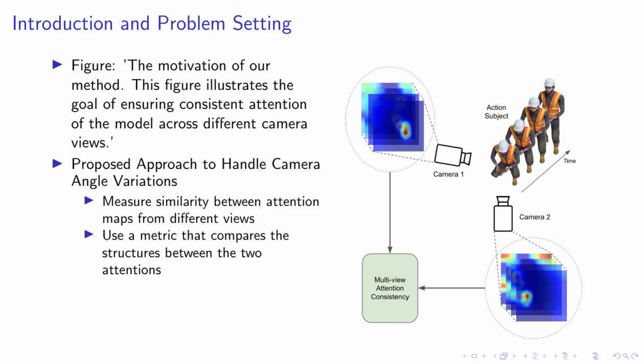In essence, our method is designed to provide a robust solution to the camera angle variation problem by ensuring the model's attention remains consistent, regardless of the camera's position. This approach opens up new possibilities for action recognition in videos, making it more reliable and accurate.